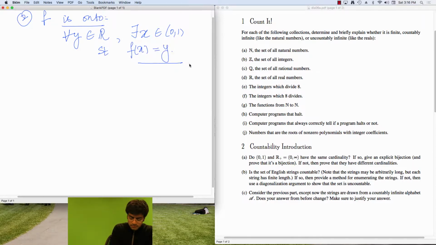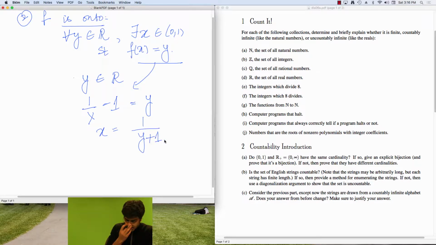So let's prove this. Pick a y belonging to R. Let's just call it y. So now you have y belonging to R, and you have some x, so you'll have 1 over x minus 1, and this should go to y, because I want f of x equals y. And then you get that x is 1 over y plus 1, right? And you can plug this back in and check: if you plug this back in, you get that 1 over x is y plus 1, and then minus 1, so you get y.